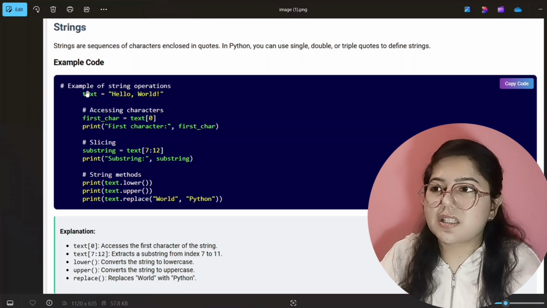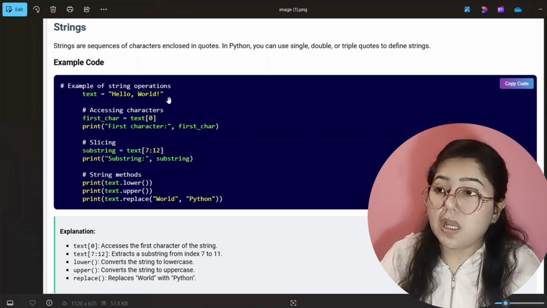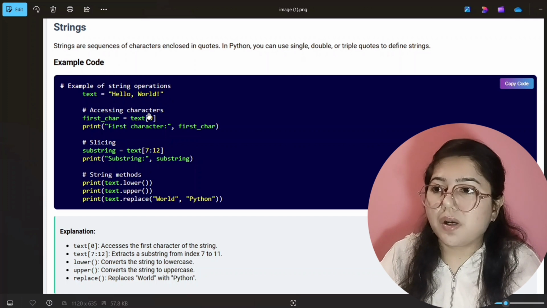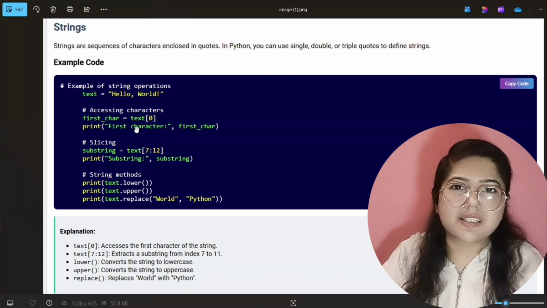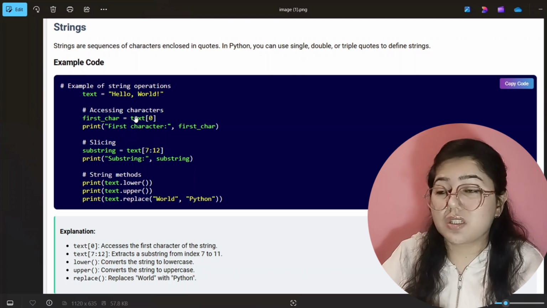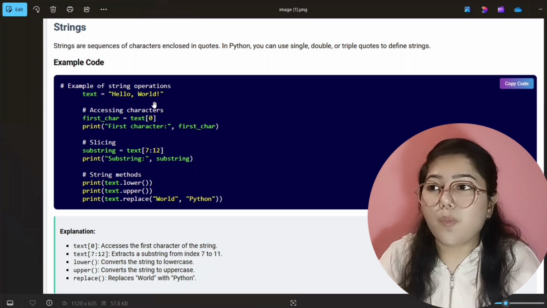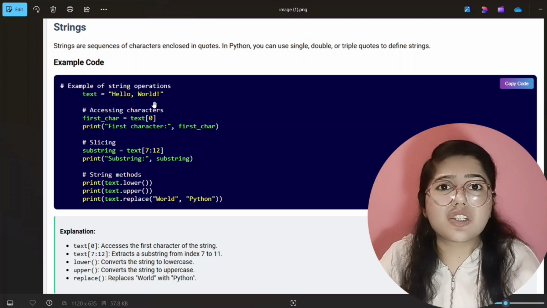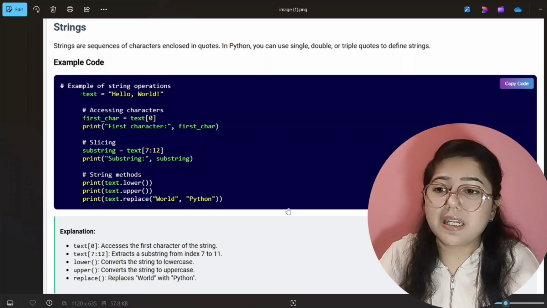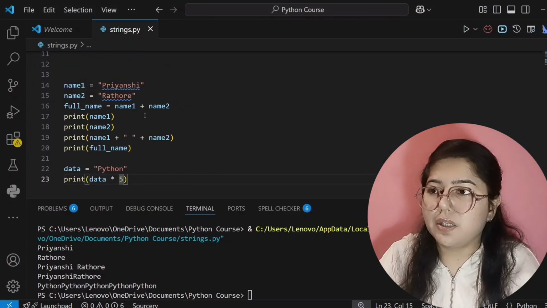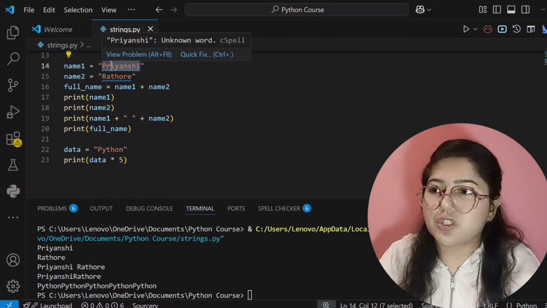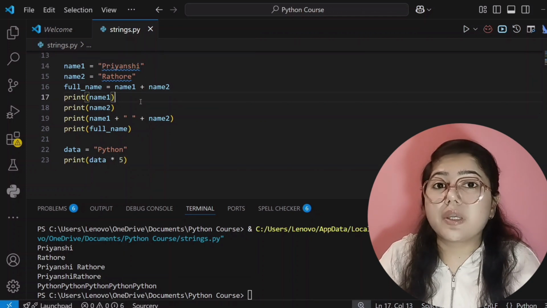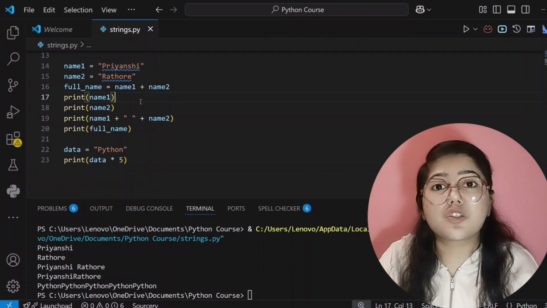Our example is, here I have created a variable, and that is hello world. After that we are accessing it by its characters. If you don't understand what this is and how we access it, don't worry, I'll explain it in the easiest way. If I want to access any character in a string, let me take this example only. My name is written here, Priyanshi, and I only want to access my first character, that is P.